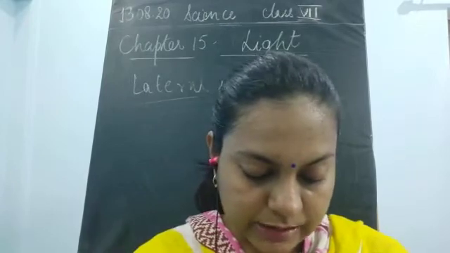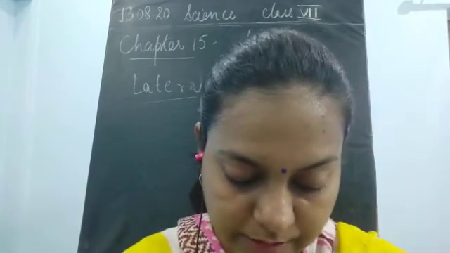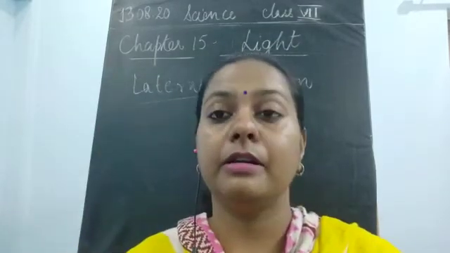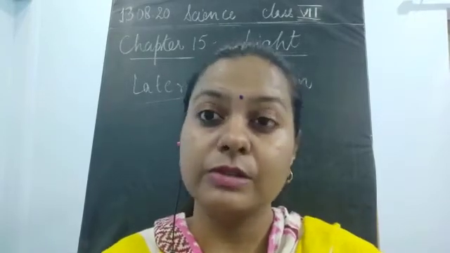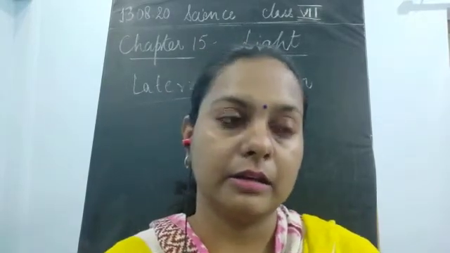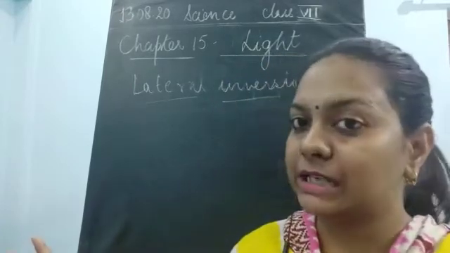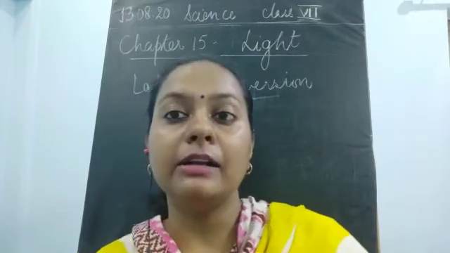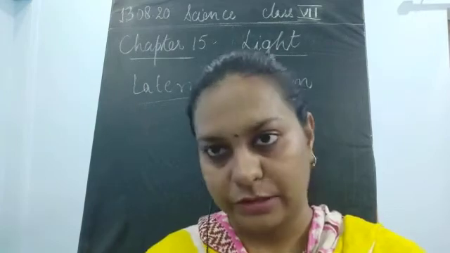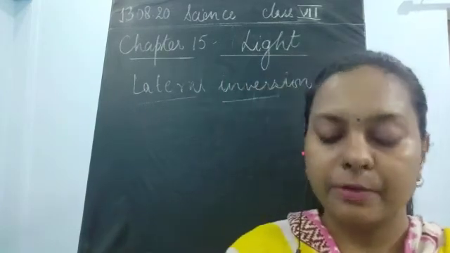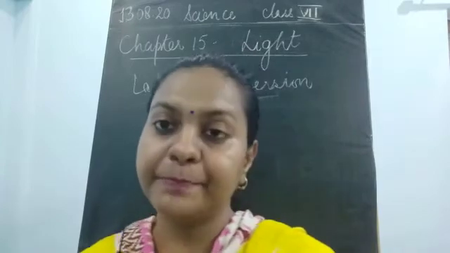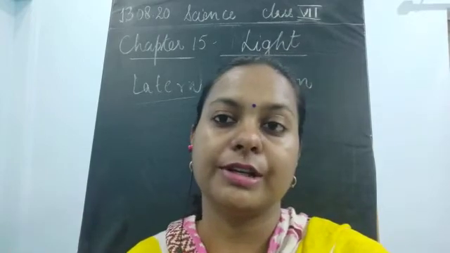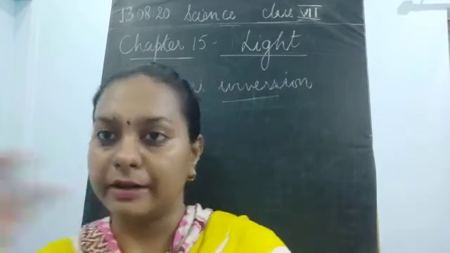Next, we discussed image and object. When an object is seen in the mirror, the thing we use to form the image is known as the object, and whatever is reflected in the mirror is the reflection or image. We saw all these things yesterday. Now I am going to tell you about lateral inversion and its application. The very first and best application of lateral inversion is the writing on the ambulance.